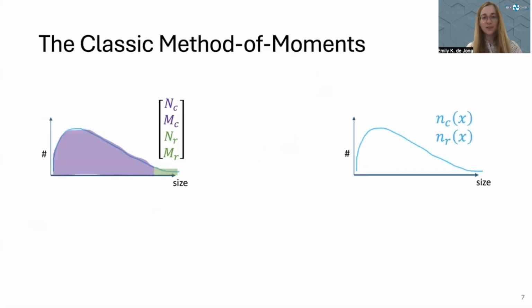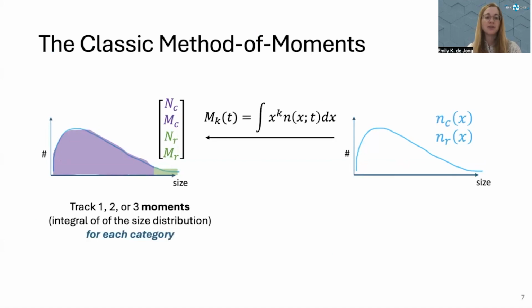A typical climate model doesn't go through this level of complexity. We use something called the classic method of moments, where we keep track of integrals of the size distribution rather than the size distribution itself. And typically, we'll split this size distribution into two categories. One category we call cloud, which refers to small droplets, and one category we call rain, which refers to larger droplets.